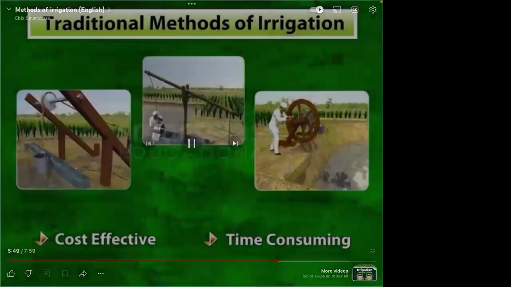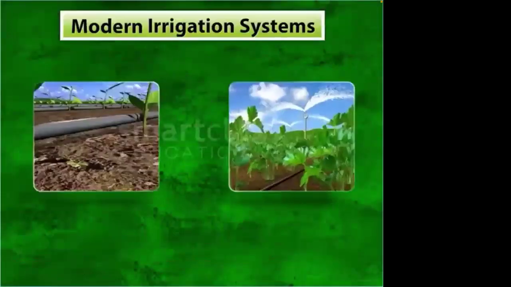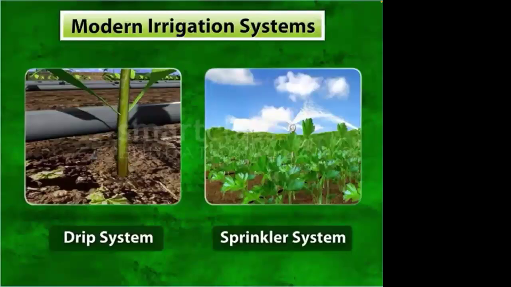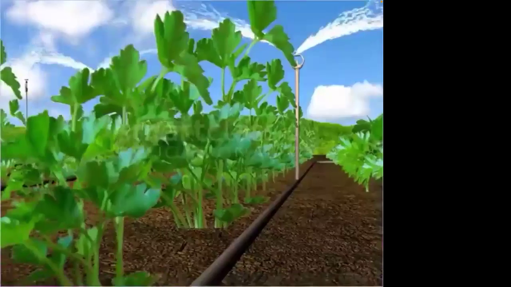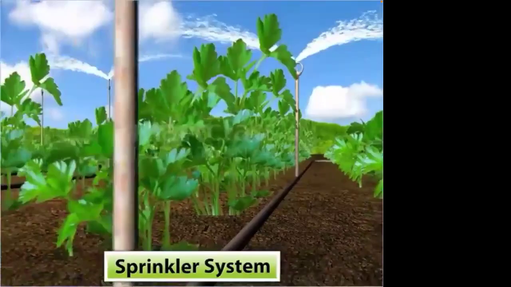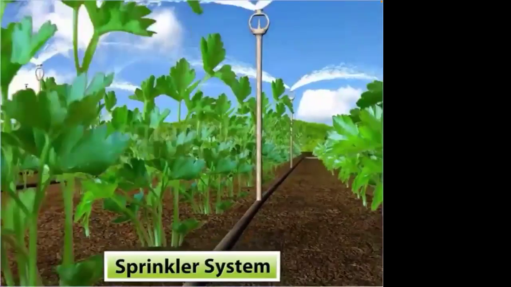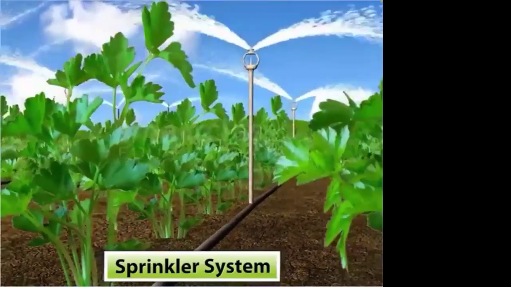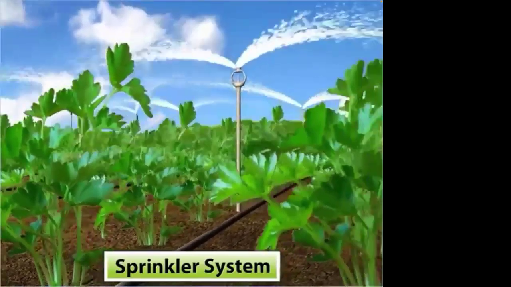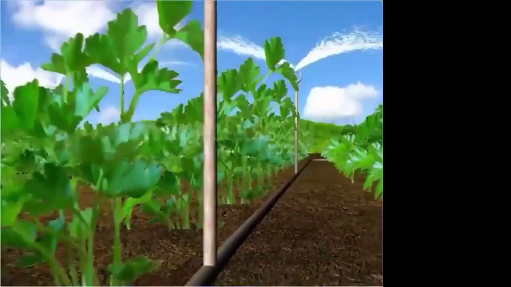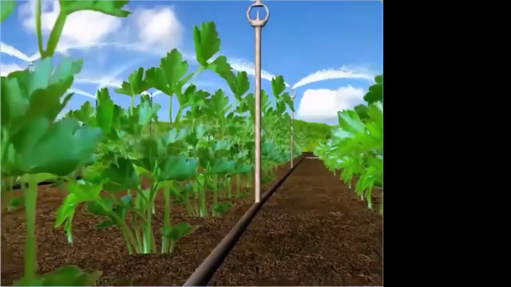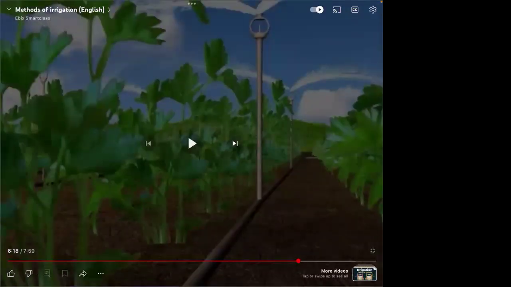Thus, these methods have been replaced with drip system and sprinkler system. Let us learn about these two methods in detail. A sprinkler system is used in arid and uneven regions as an alternative method of irrigation. This system employs many perpendicular pipes. I think in your school you might have seen this sprinkler irrigation as well as drip irrigation.